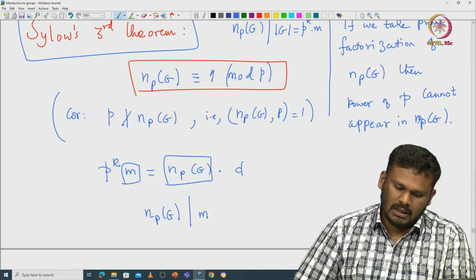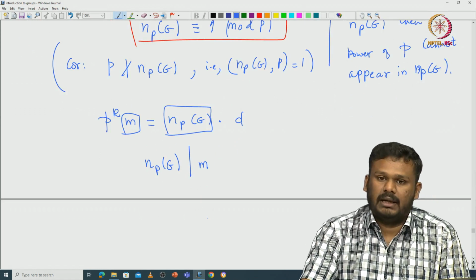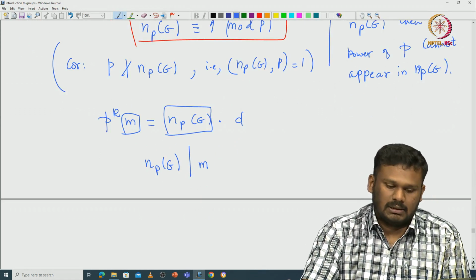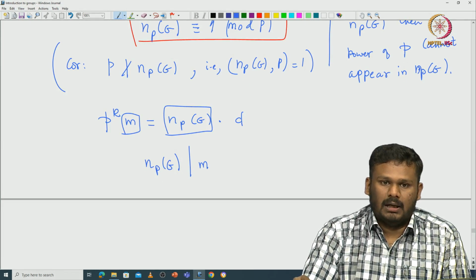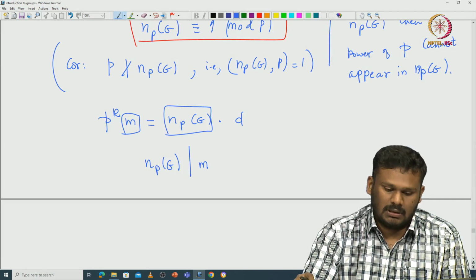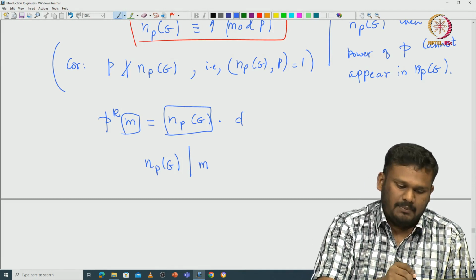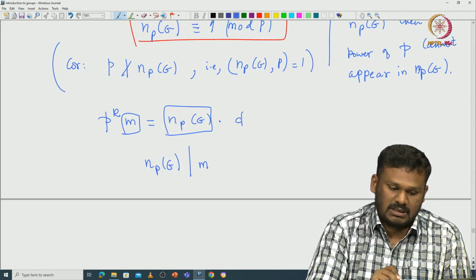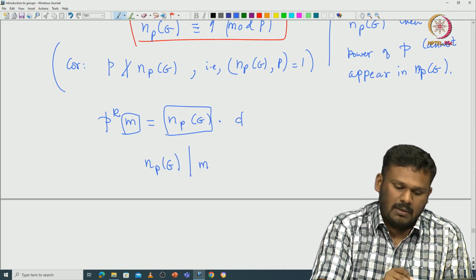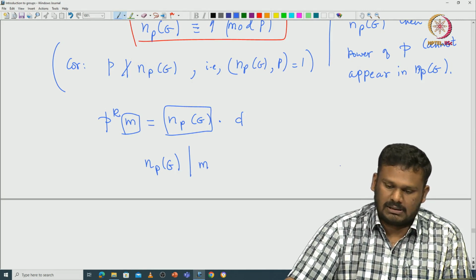So, this you can just write down the prime factorization and then look at it. If you take the prime factorization of m, you can see that except this particular prime p power k, all other primes in the prime factorization of the cardinality of G must appear in m. Okay. So let's write it.